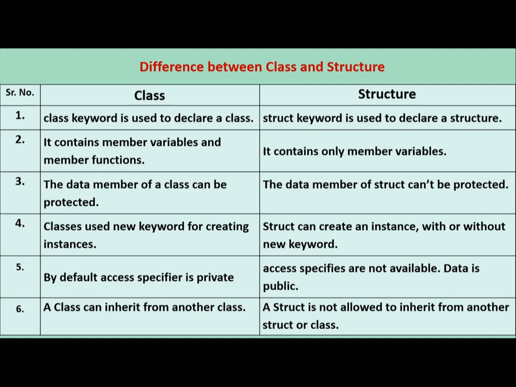Sixth point, a class can inherit from another class, means the properties of one class can be acquired by another class, means this is the inheritance concept. But in structure, a struct is not allowed to inherit from another class or struct because it does not support the inheritance concept.